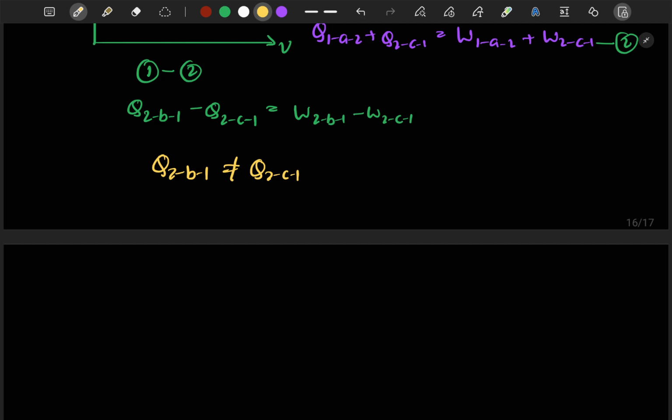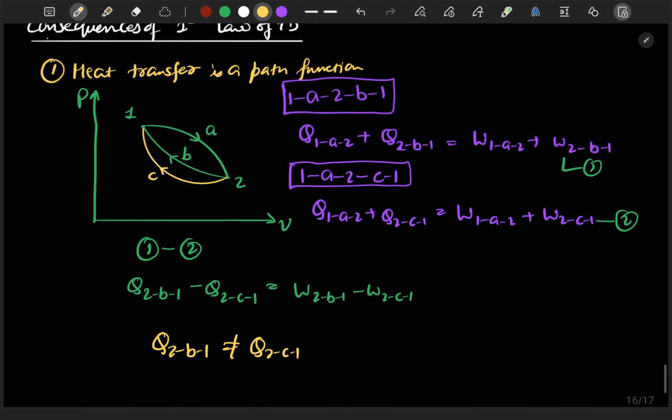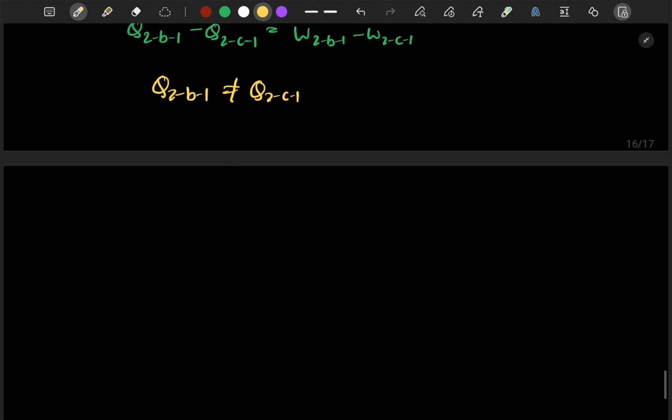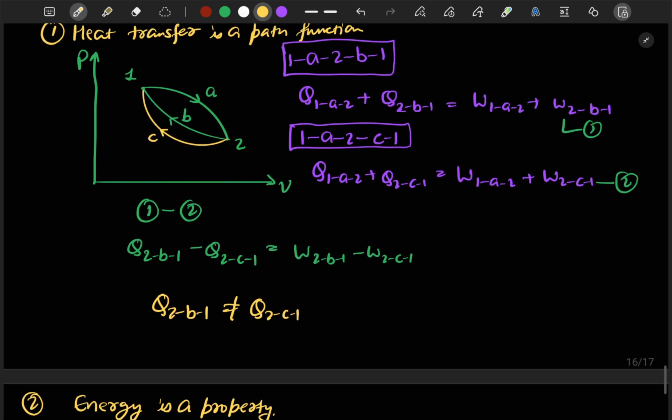Next we will move to the second consequence of the first law of thermodynamics, and the second consequence is that energy is a property. To prove this, we will use the same equation 2 from here. We can use this equation 2.